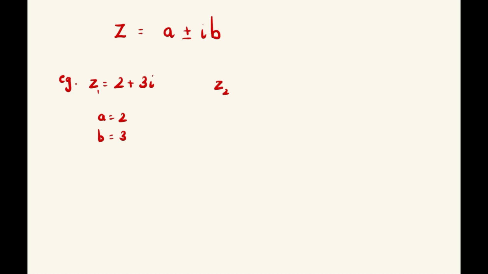Let's take Z2 equal to minus 5 plus 4i. a is equal to minus 5, b is equal to 4. Z3 is equal to 4i. In this case, a will be 0 and b will be plus 4.